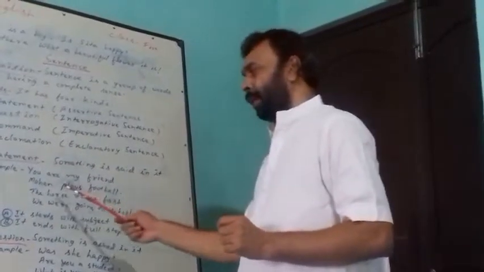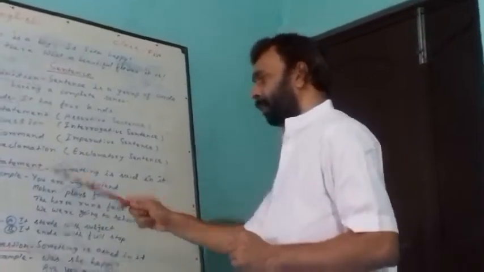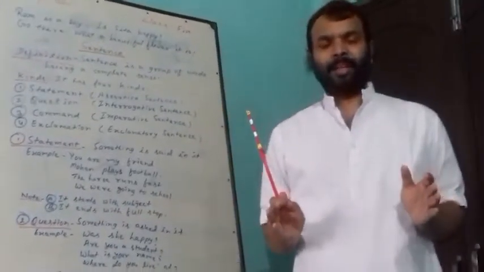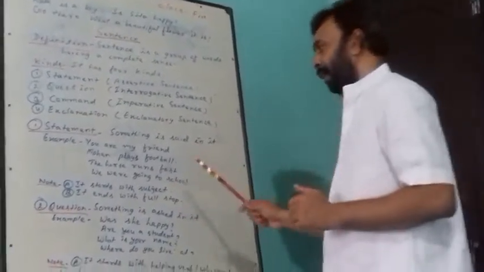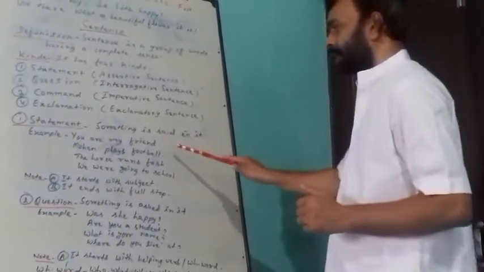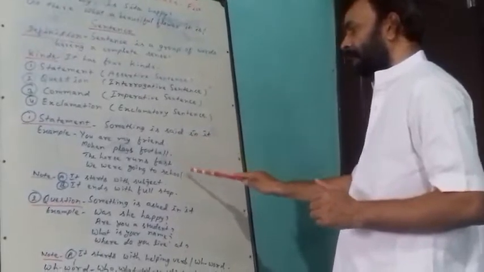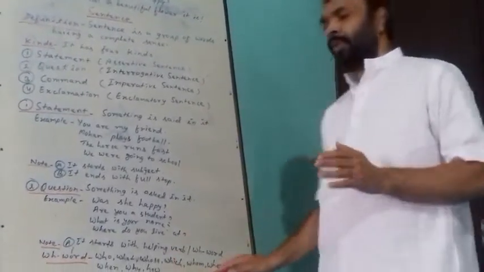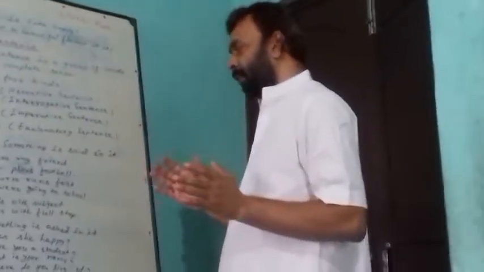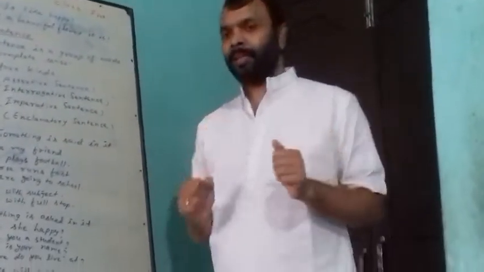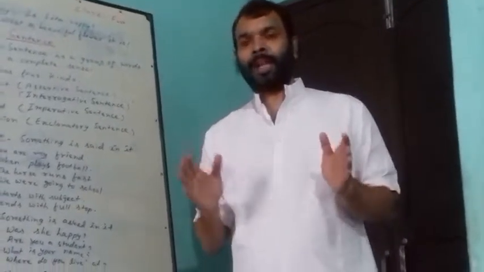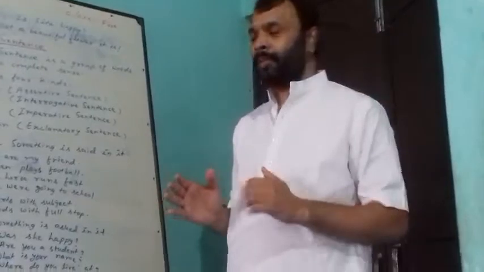And a statement starts with subject, and B, it ends with full stop. Whenever you see any statement, you will find that there is a full stop at the end of all these sentences. So you should see full stop in all these sentences. So it has two characteristics, it starts with subject and it ends with a full stop. So whenever you are writing any statement, start with subject and end with full stop.